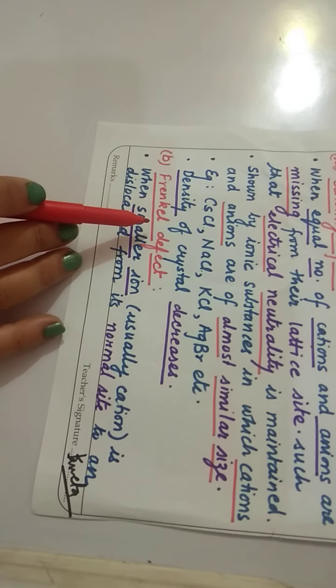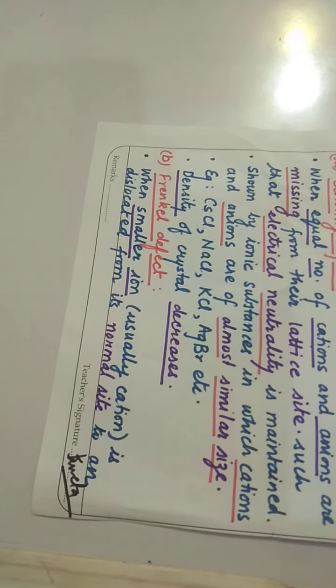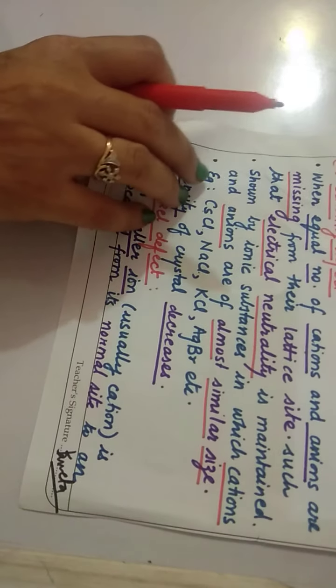Now the second type of stoichiometric defect in ionic solids is the Frenkel defect. It occurs when the smaller ion is dislocated from its normal site to an interstitial site. When we talk about the smaller ion, it is basically the cation. As you see here, earlier there was a cation.